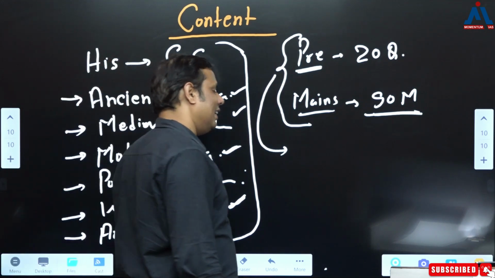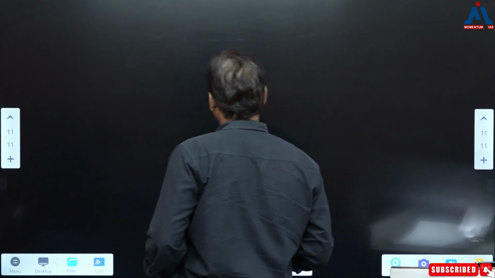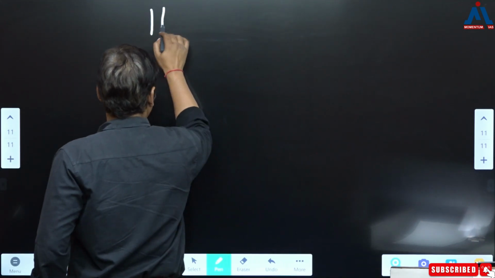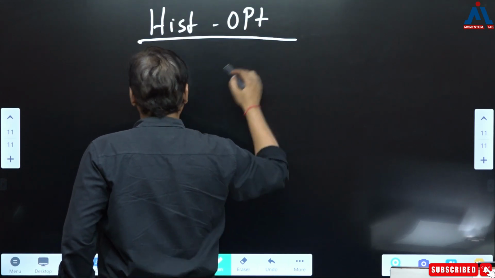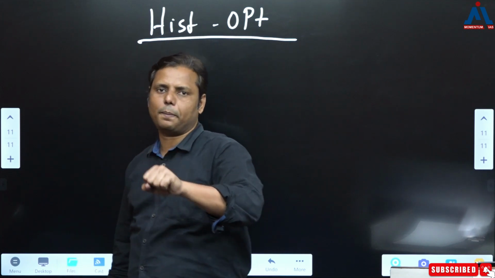The point is that when it comes to the coverage of all these parts, what are you supposed to do in the history optional? What you are supposed to do in history optional? Nothing else. You have to read the same thing. Correct.